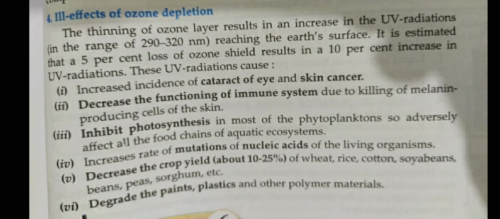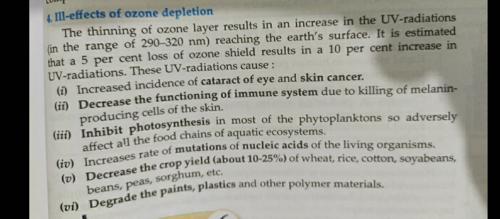So, students, there are some ill effects of ozone layer thinning. As I told you, thinning of the ozone layer results in an increase in UV radiation reaching the earth's surface.